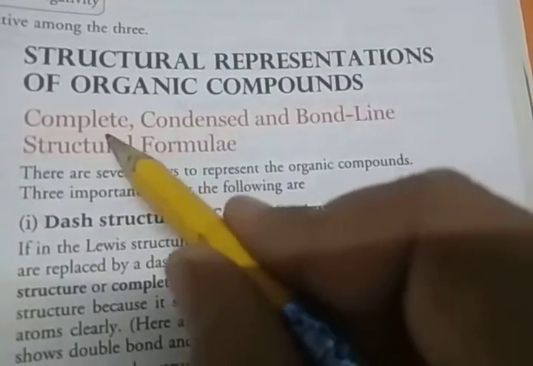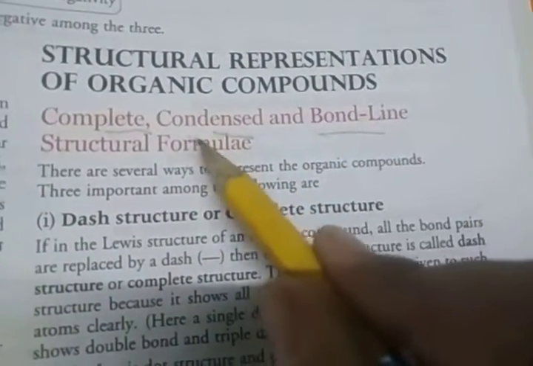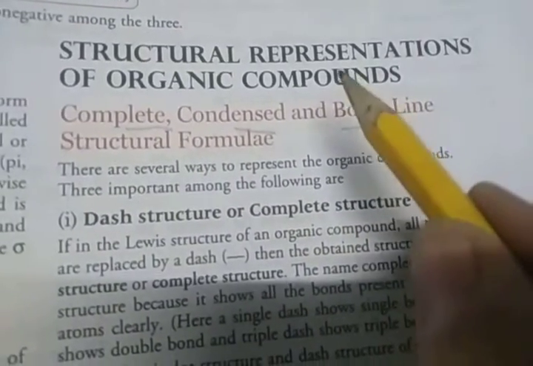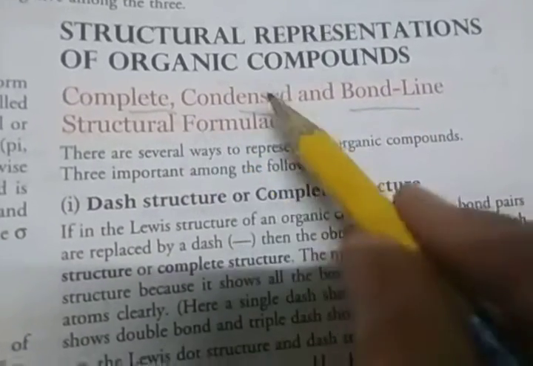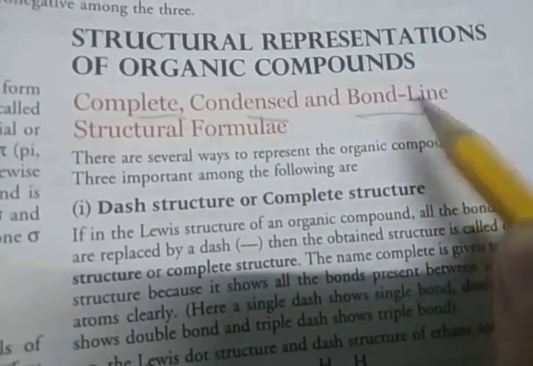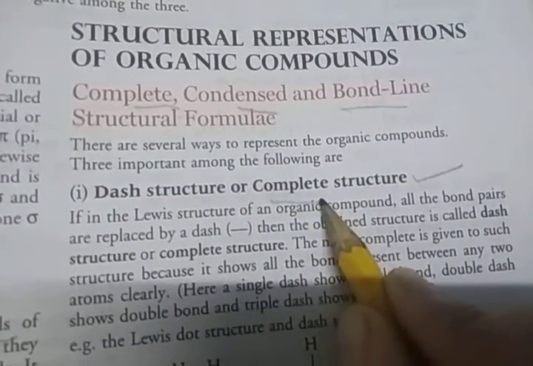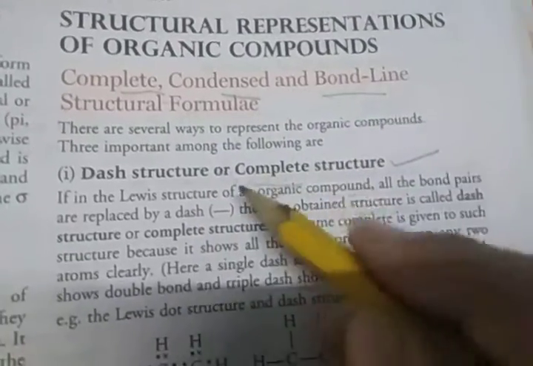Three types of structure: complete, condensed and bond line. There are three types of structural representation of an organic compound. So there are several ways to represent organic compounds: complete, condensed and bond line. First we have to discuss the dash structure, which we also call the complete structure.